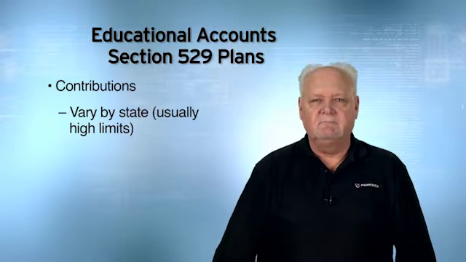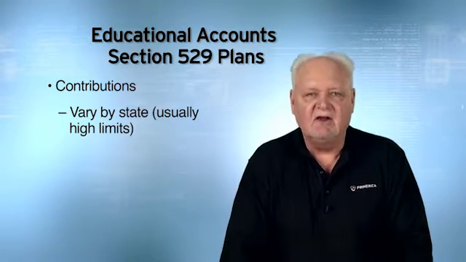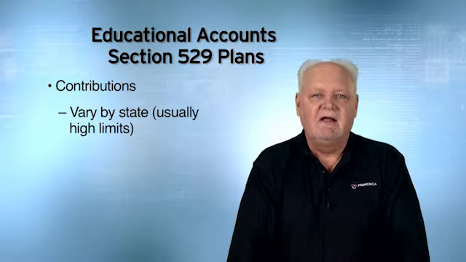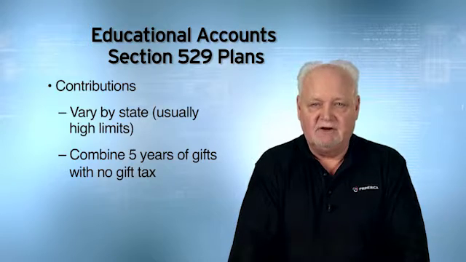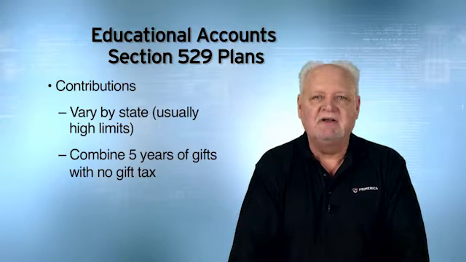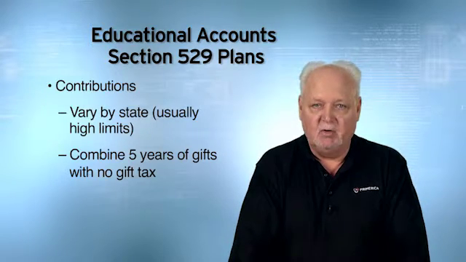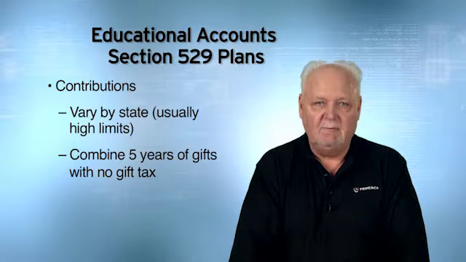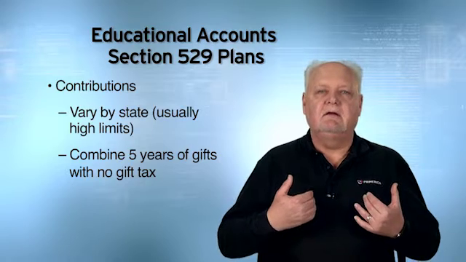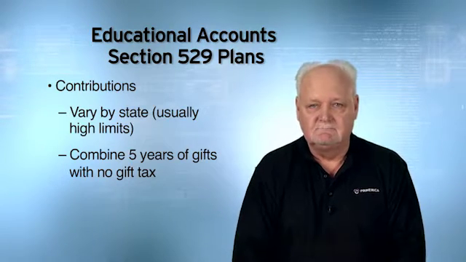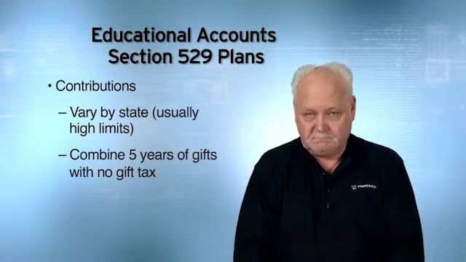There is a special provision in the Internal Revenue Code that would allow you to combine 5 years' worth of gifts and put it into a 529 plan at one time and pay no gift tax. So let's say I'm a single tax filer. We saw this earlier.